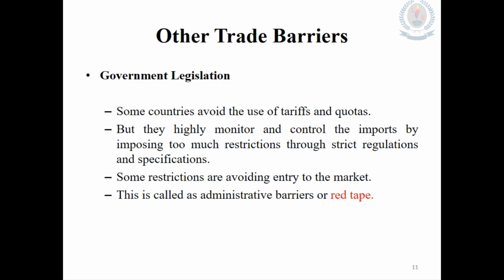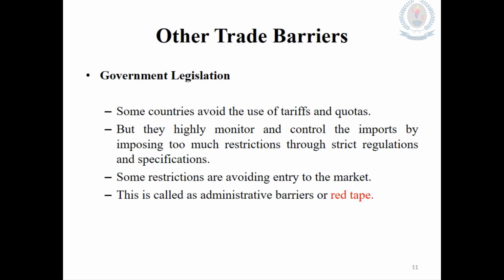As an example, Australia prohibits importing most food items as well as some plants, because they highly consider not bringing any harmful or different kind of items to their country which harm their people as well as the environment.